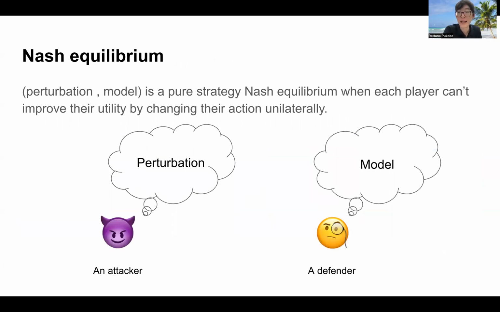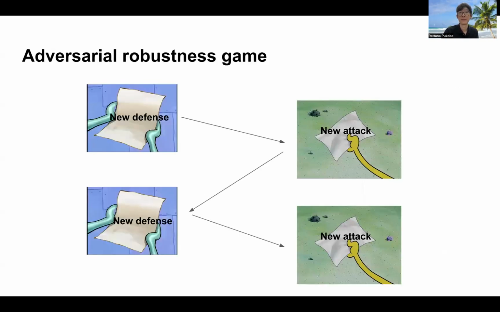Next, we also consider a Nash equilibrium of the game. We recall that a pair of a perturbation function and a model is a pure strategy Nash equilibrium when each player cannot improve their utility by changing their action unilaterally. When our model is at the Nash equilibrium, then an attacker cannot improve their utility by changing the action.